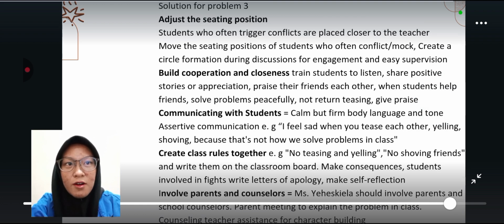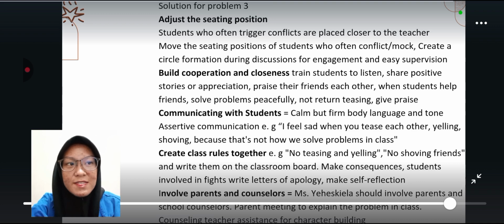Solutions for problem 3 are: the first is to adjust the seating position. Students who often trigger conflicts are placed closer to the teacher. Move the seating position of students who often conflict or mock. Create a circle formation or U formation during discussion for engagement and easy supervision. The second is to build cooperation and closeness.